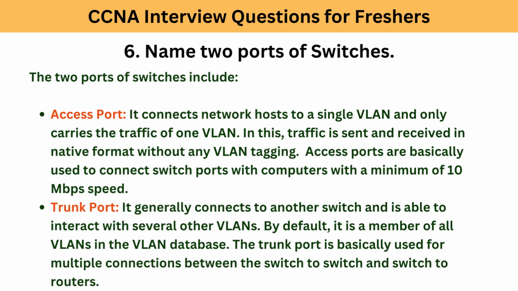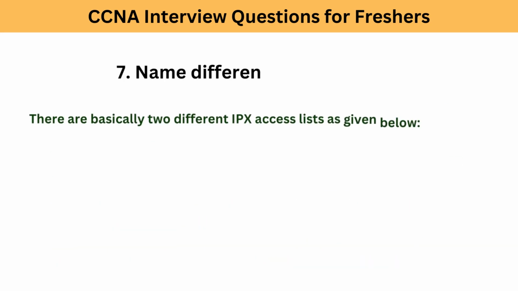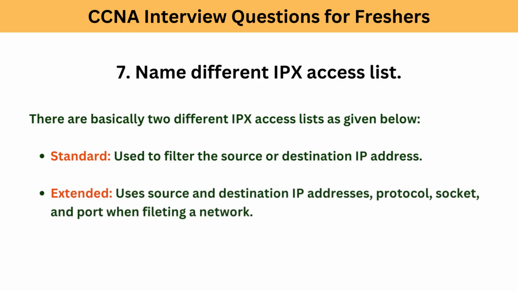Trunk port. It generally connects to another switch and is able to interact with several other VLANs. By default, it is a member of all VLANs in the VLAN database. The trunk port is basically used for multiple connections between the switch to switch and switch to routers. 7. Name different IPX access list. There are basically 2 different IPX access lists as given below. Standard, used to filter the source or destination IP address. Extended, uses source and destination IP addresses, protocol, socket, and port when filtering a network.